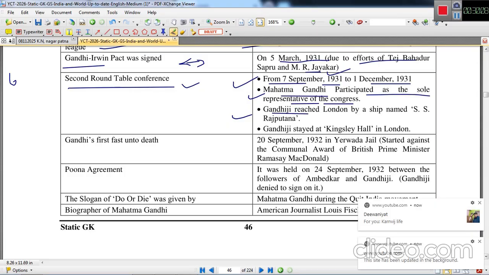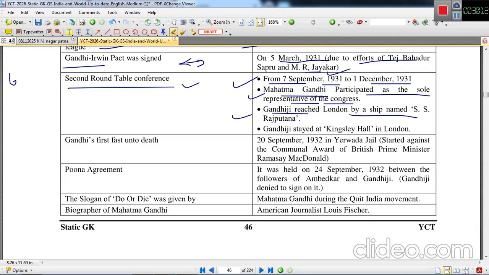Gandhiji reached London by a ship named SS Rajputana. Gandhiji stayed at Kingsley Hall in London. Gandhiji's first fast unto death was started on 20th September 1932 in Yerawada jail, started against the Communal Award of British Prime Minister Ramsay MacDonald.